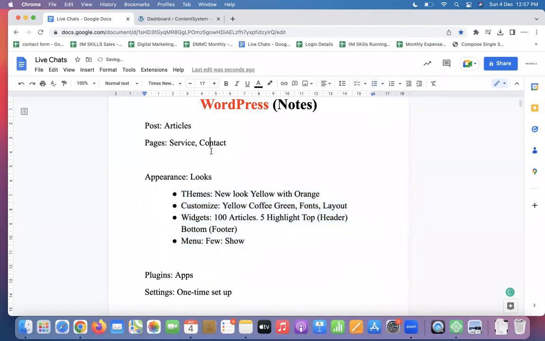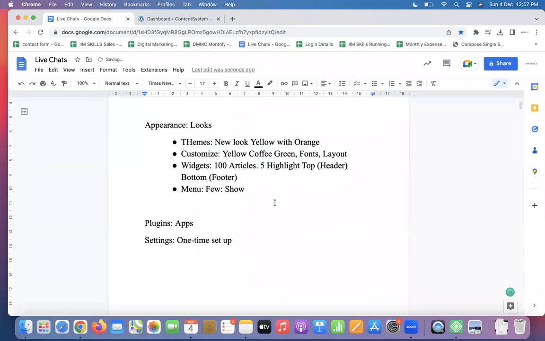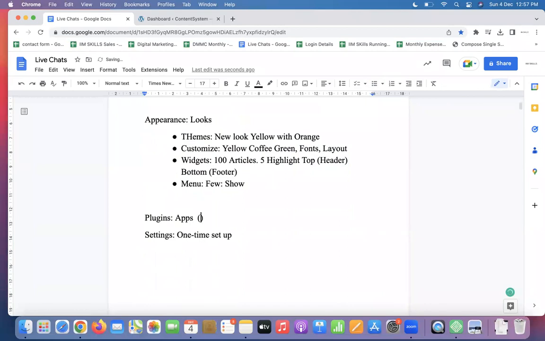Pages, you are already clear. Articles, news, blogs are all part of posts. Plugins. You name the thing you want to happen on your website, and it is available in the form of a plugin. You want an SEO plugin, you want to send people an email, you want to show your Instagram page, you want people to follow your Instagram page right from that WordPress blog. You want anything to happen with your website, a plugin is there.